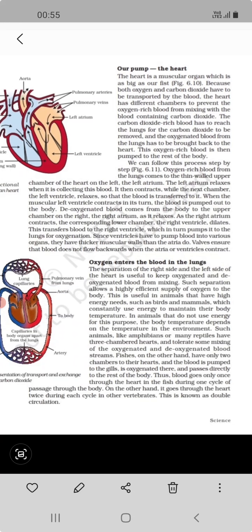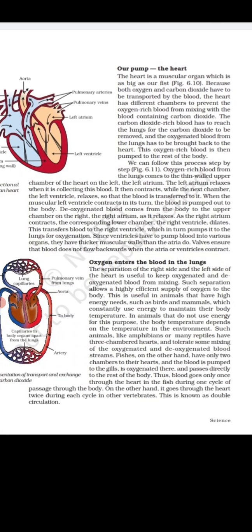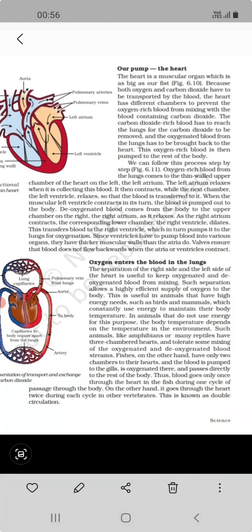Now, oxygen-rich blood from the lungs comes to the thin-walled upper chamber of the heart, that is the left atrium, and the left atrium relaxes when it is collecting this blood. It then contracts while the next chamber, the left ventricle, relaxes. Now take a look.